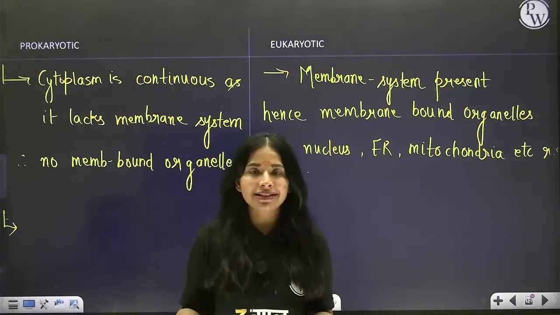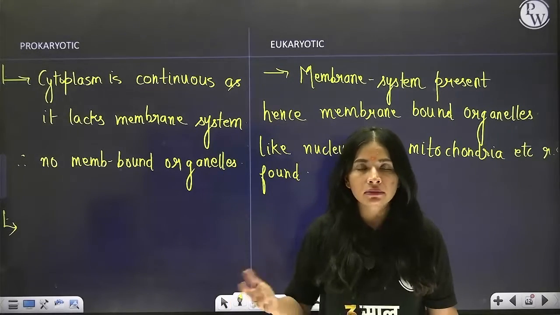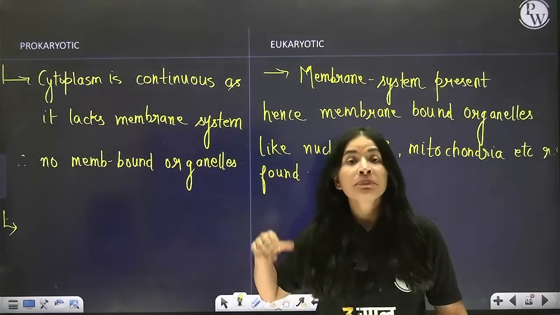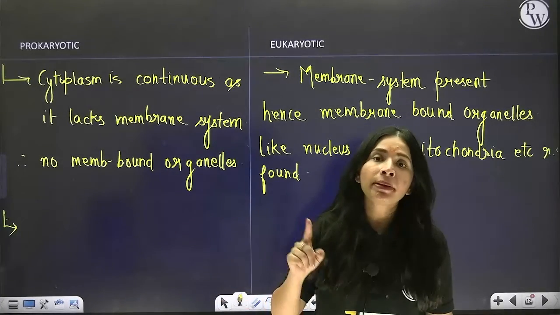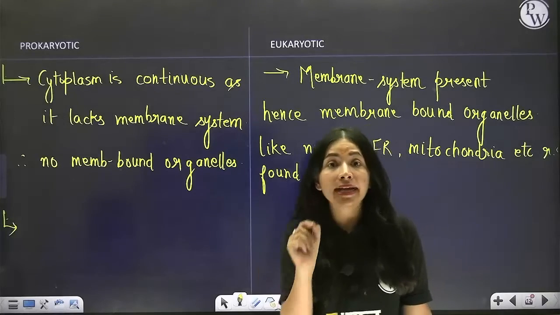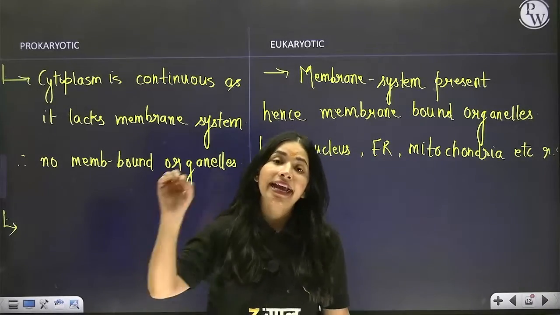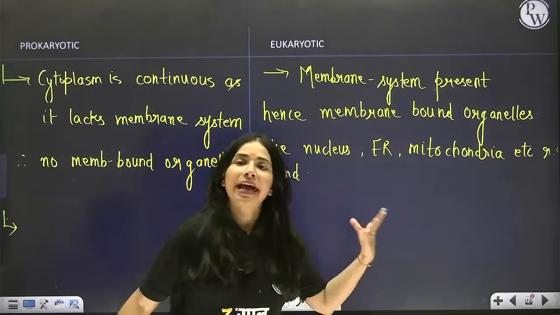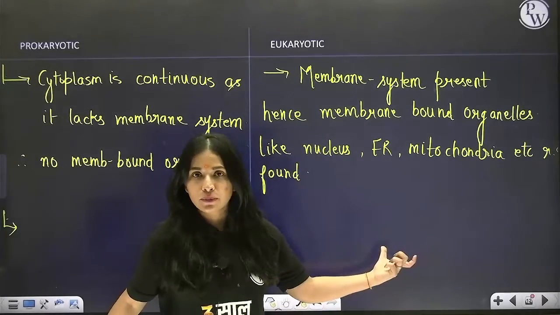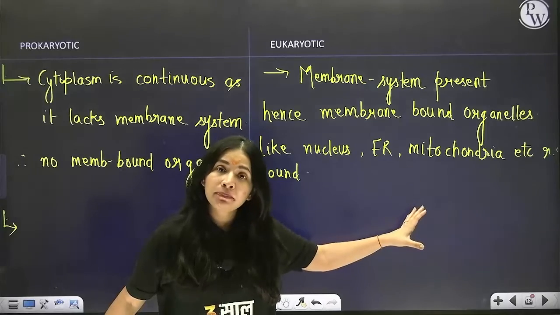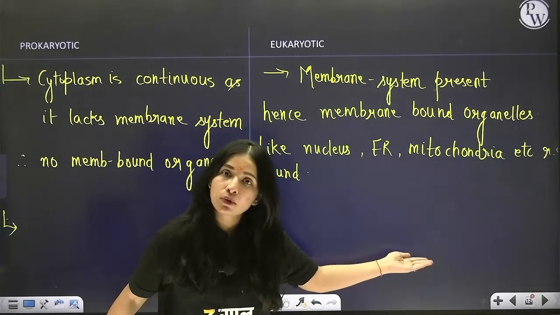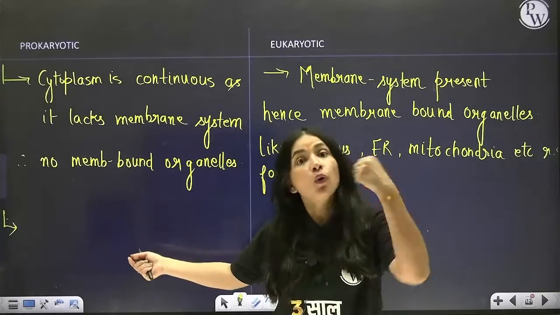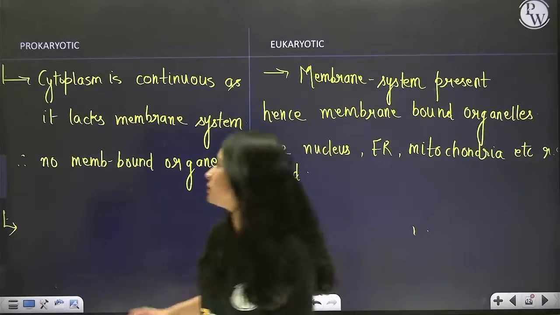Nucleoid is a single genetic material diffused in the cytoplasm. For that, no membrane is required. Hence, it is found in prokaryote. Similarly, non-membraned organelles like ribosomes can be found in prokaryote also, as well as in eukaryote also. So eukaryote, along with the membrane system, also have some non-membrane-bound organelles like ribosome. Prokaryote only have non-membrane-bound organelles, right?